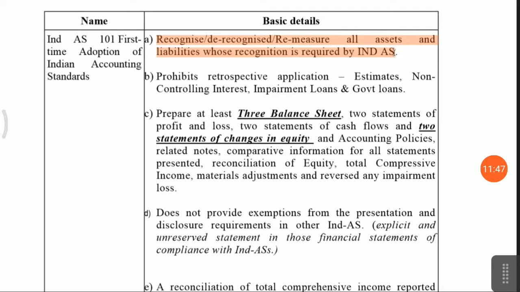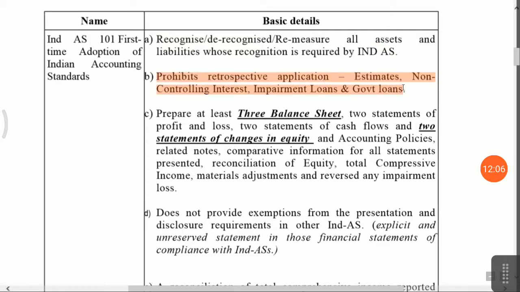There should be some difference in the accounting policy between previous GAAP and Ind AS, which you have to show in other comprehensive income. Second one is prohibit retrospective applications.